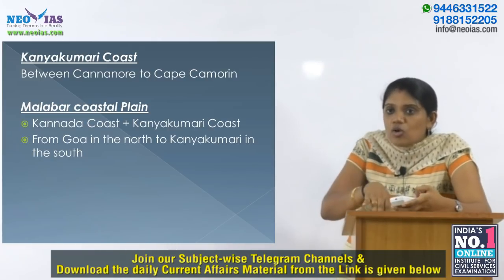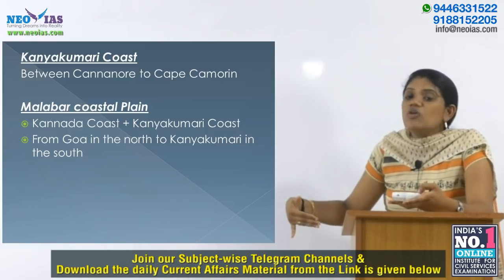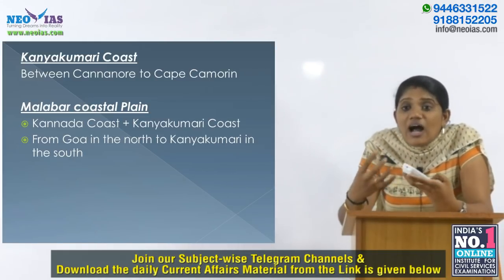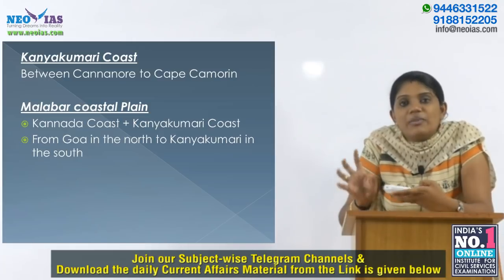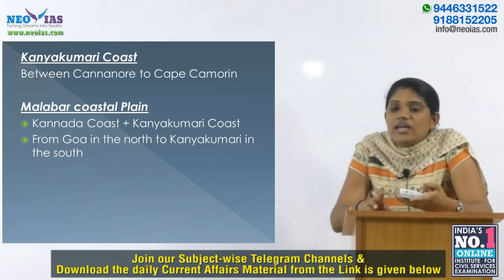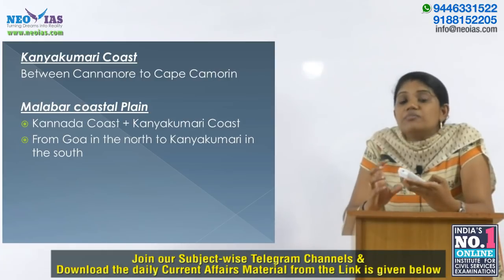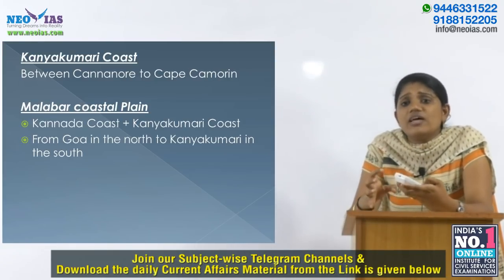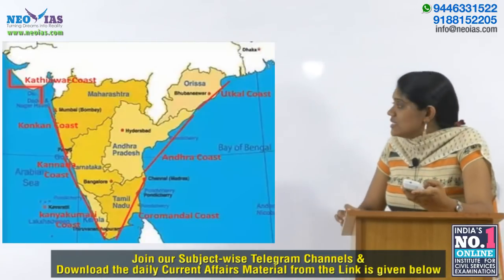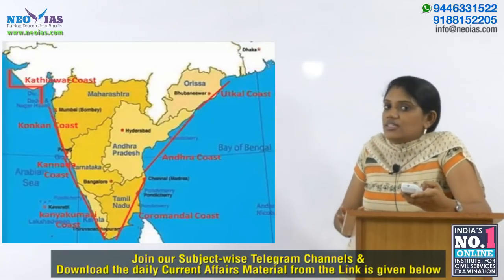So, it consists of the Kannada coast and Kanyakumari coast, and it extends from Goa in the north to Kanyakumari in the south. We can say that an area which receives one of the highest rainfalls in the monsoon season is this Malabar coastal plain. And it is marked with lagoons such as Ashtamudi and Vembanad, which we commonly call Kayals. Okay, this is the speciality of this Malabar coastal plain. Here you can see the Kathiawar coast, Konkan coast, Kannada coast, Kanyakumari coast, etc.